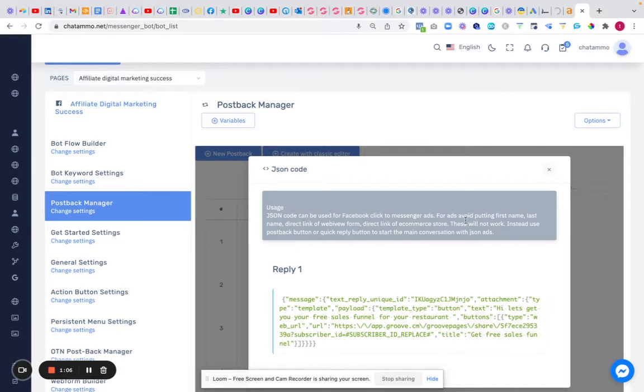So Facebook ads, avoid putting first name, last name, direct link to web view form, direct link to e-commerce store. These will not work. Instead, use postback button and quick reply button to take in the conversation with adjacent ads, right? All that means basically is when you run an ad to your chatbot, they need to interact with your chatbot before you're allowed to get the name. Now, the only difference being, if they're on your page, then they click get started, and that gives you all the permissions. So that's your full GDPR, or whatever it is. And that's it all covered just straight in there.